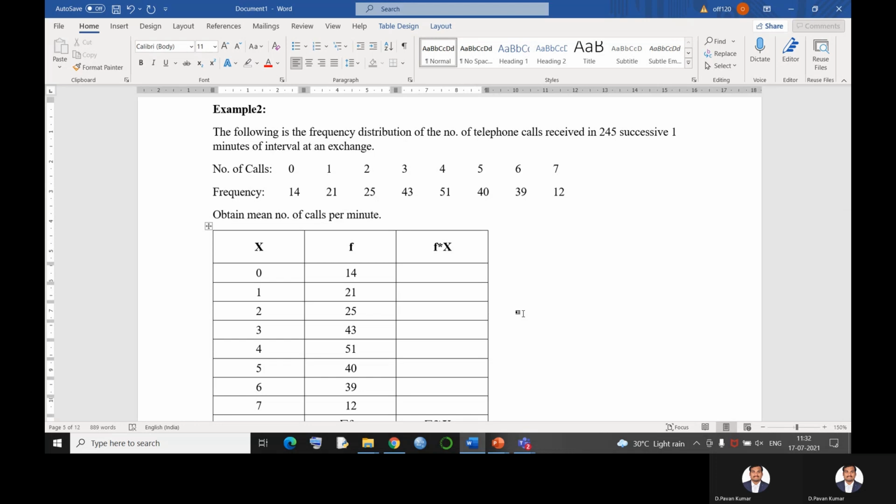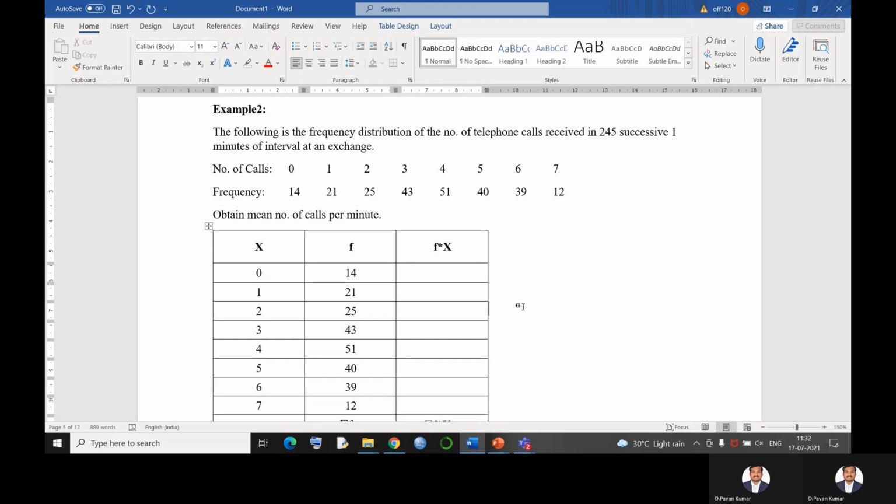Now let us see this. What is the information given to us? There is a frequency distribution of the number of telephone calls received in 245 successive 1 minute intervals. Let us take an example of a call center.